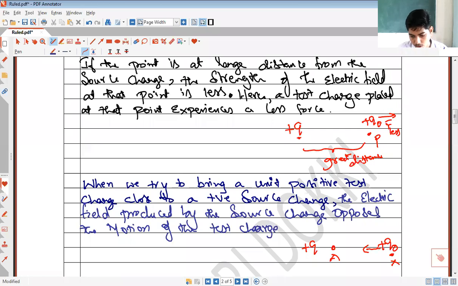When I try to move this test charge close to the source charge, the electric field produced by this source charge opposes the motion of the test charge.